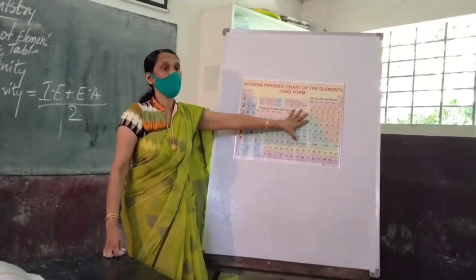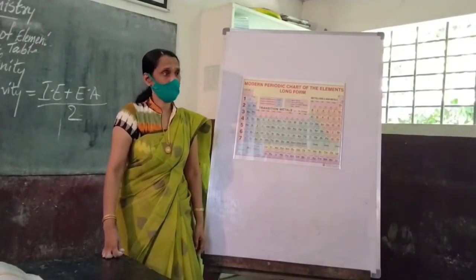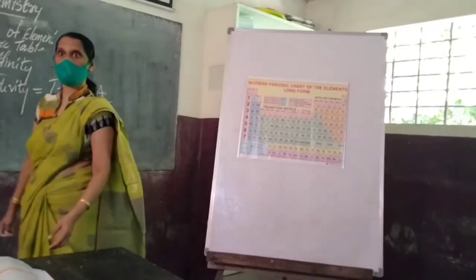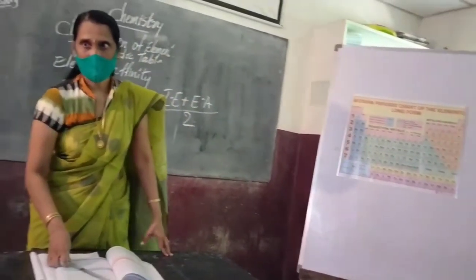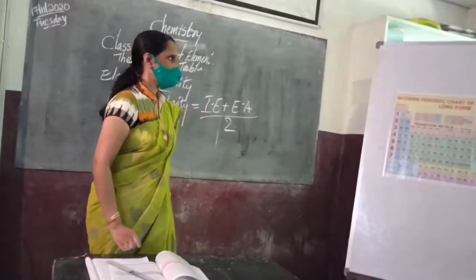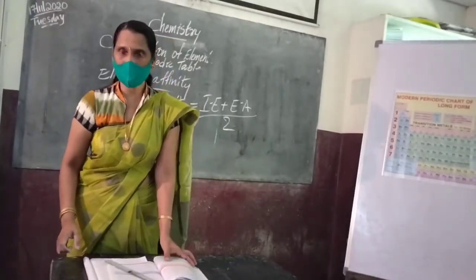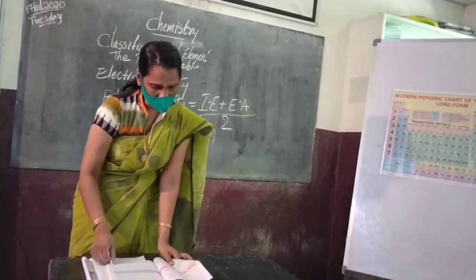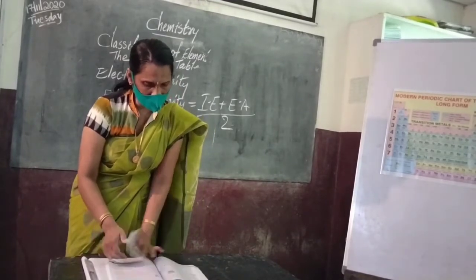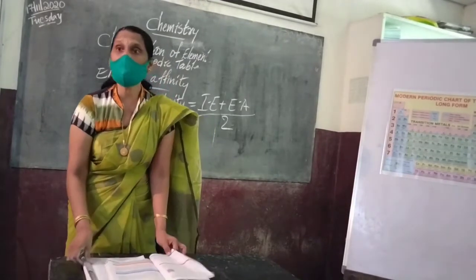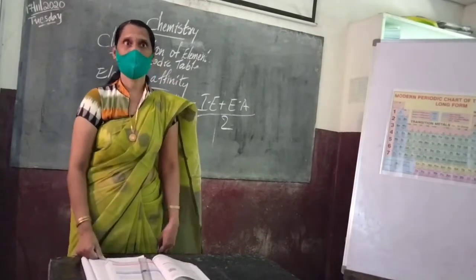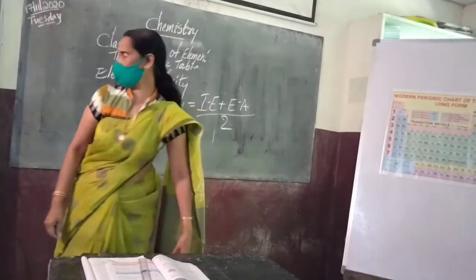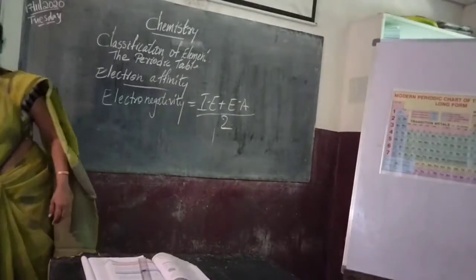Understand? Electronegativity. And we also have to discuss valency, not discussed yet I think. We discussed electronegativity, metallic character, electron affinity, right? What is valency?